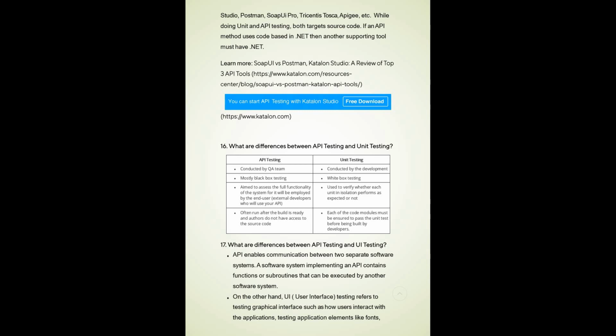This is called API testing. We have seen the APIs on the side, but you have also seen the UI, like the drop downs and everything in the Make My Trip application. That is called UI testing.